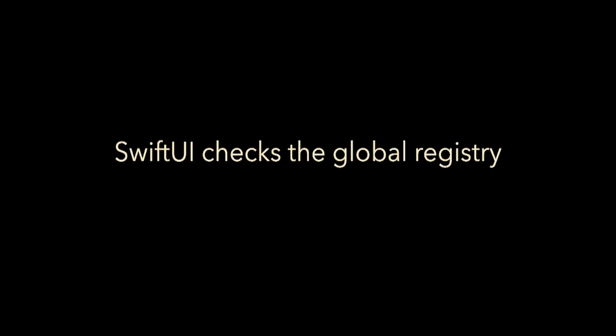SwiftUI checks this global registry and knows the things that it's keeping track of, and it knows when they've changed, because what gets sent to the global registry? When something's been accessed and when something's been changed. Isn't that the coolest? And so now when we tap our button,